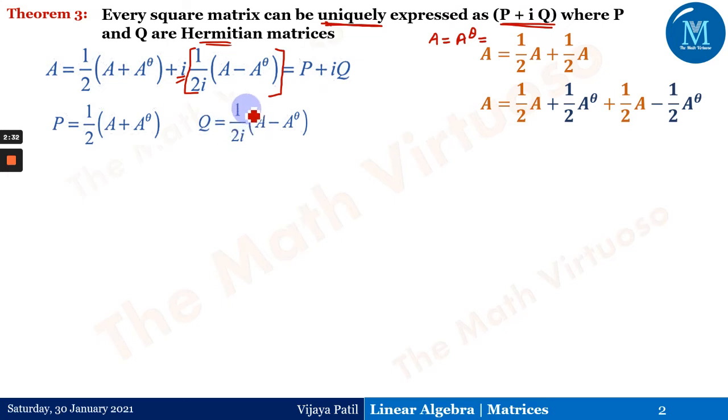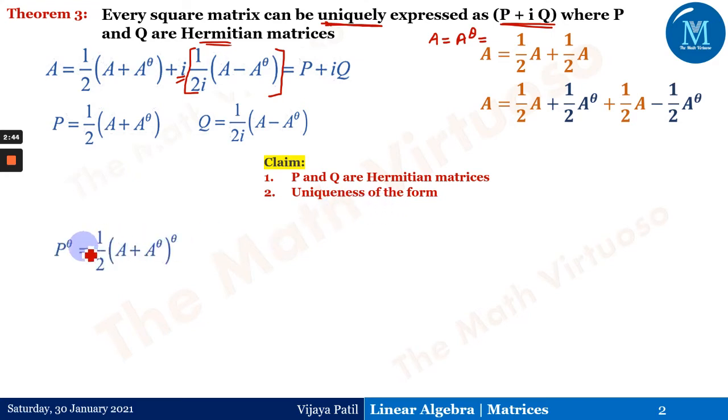Q is equal to 1 upon 2i times A minus A to the power theta. Rest of the things will remain the same. And now what is the claim? The claim is that P and Q are Hermitian matrices, and the second thing is the uniqueness of the form. So let us go ahead.